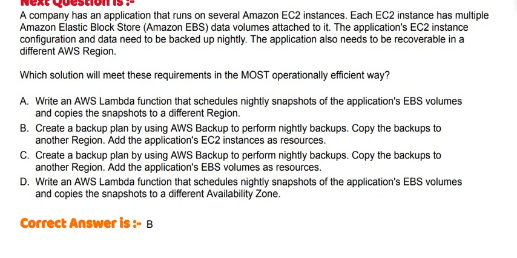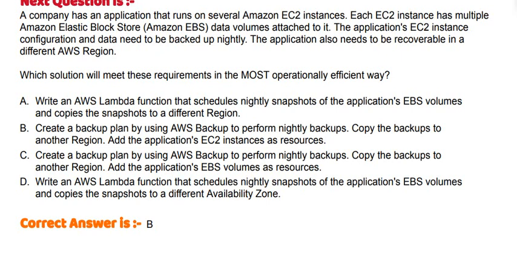Option A: create an AWS Lambda function that schedules nightly snapshots of the application's EBS volumes and copies the snapshots to a different region. Option B: create a backup plan by using AWS Backup to perform nightly backups. Copy the backups to another region. Add the application's EC2 instances as resources. Option C: create a backup plan by using AWS Backup to perform nightly backups.